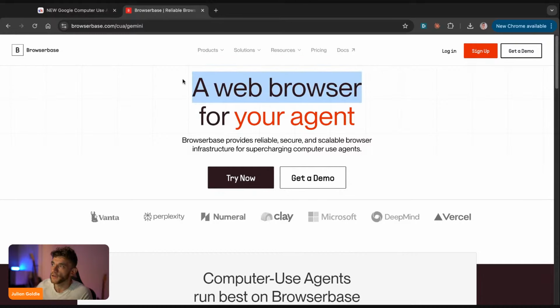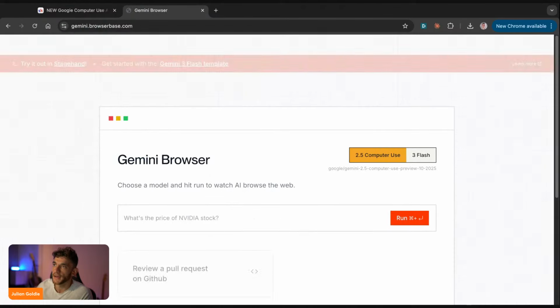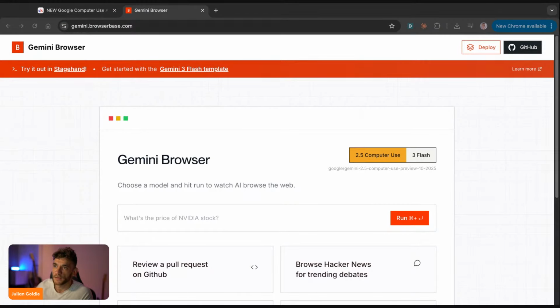You can see that you get a free web browser for your AI agent. And it's basically free to test right now. So today I'm going to show you exactly how this works using browser-based. We're also going to run through Retriever AI, which is another option. And you also got the Nano Browser Chrome extension. And basically with this, you don't need to know how to code. You don't need a developer background. You don't even need to be technical, because I'm going to test all of this with you right now.